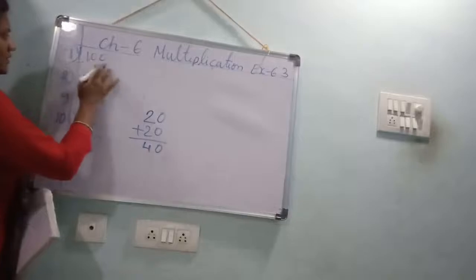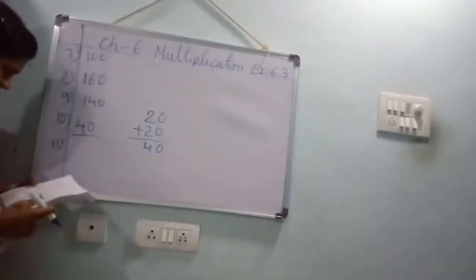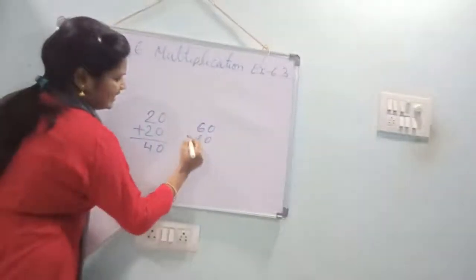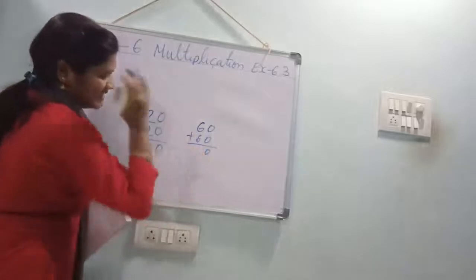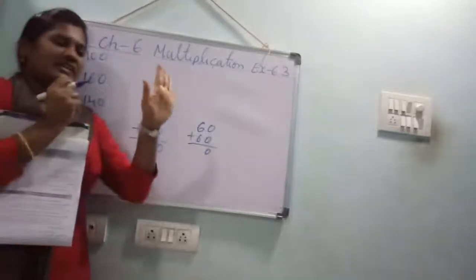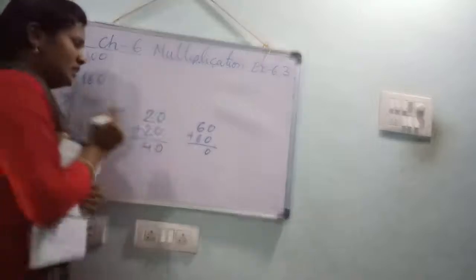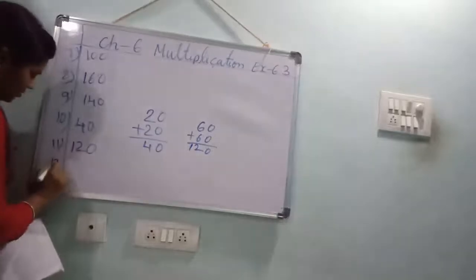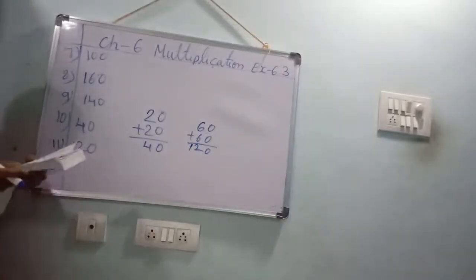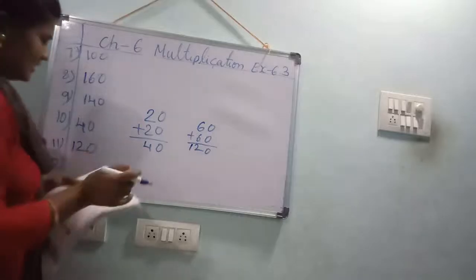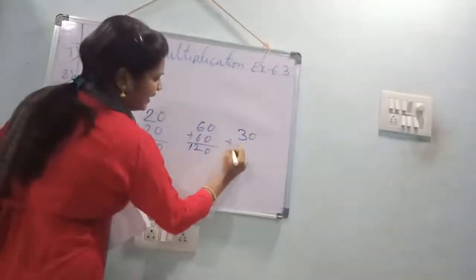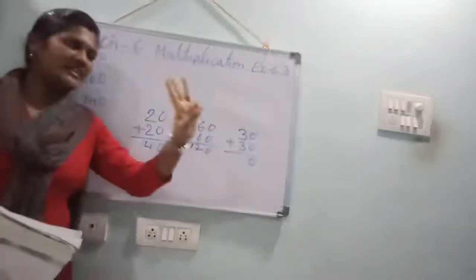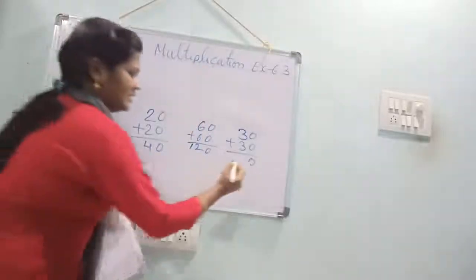Understood, children? Next, 11th one. Double the number 60. 60 plus 60. 6 plus 6. 6 in the mind, take 6 fingers. 6 after, 7, 8, 9, 10, 11, 12. 120. Okay. 12th one. Double the number 30. 30 plus 30. 0 plus 0, 0. 3 plus 3. 3 in the mind, take 3 fingers. 3 after, 4, 5, 6. 60.